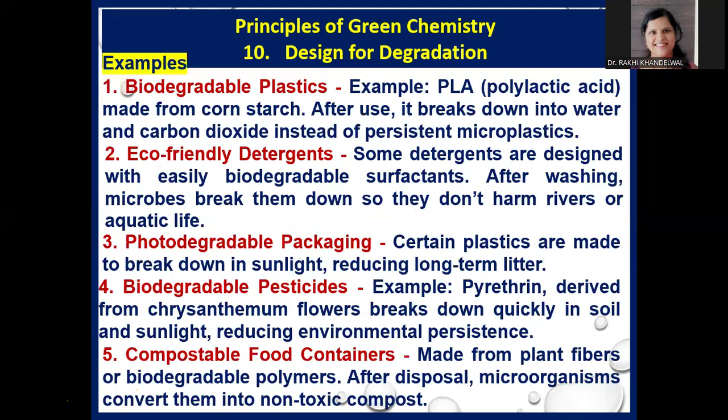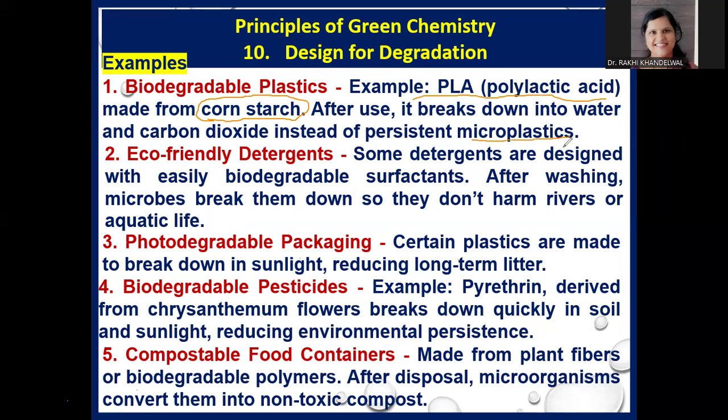Now, looking at some examples through which we can understand the 10th principle of green chemistry. First is the biodegradable plastic, such as polylactic acid, PLA. It is made from corn starch, a plant-based product. After use, it breaks down into water and carbon dioxide instead of persistent microplastic.